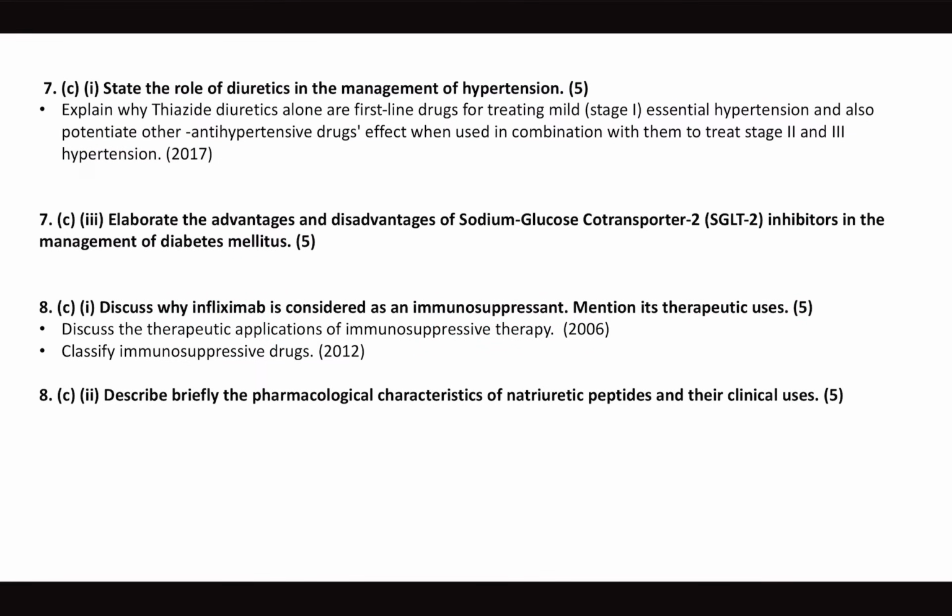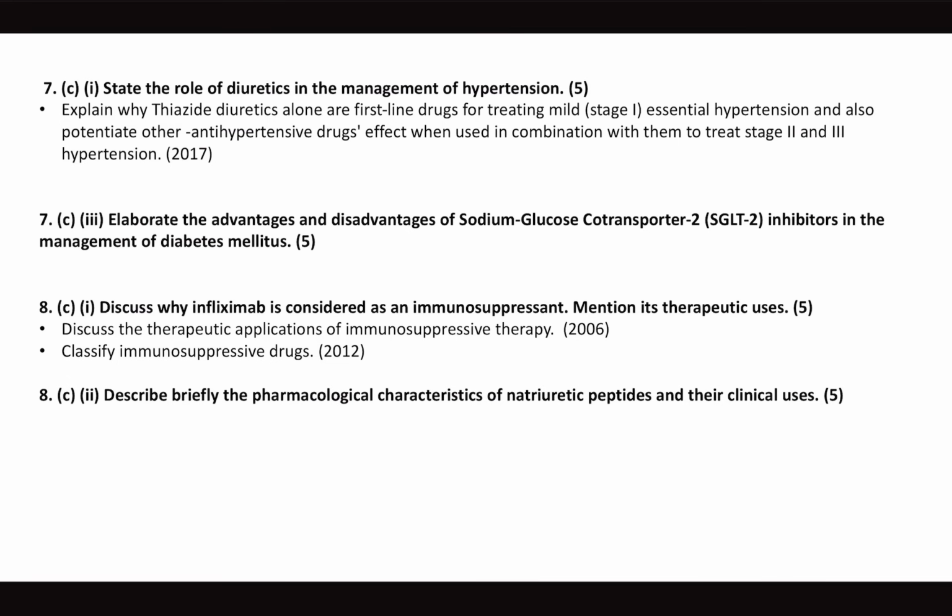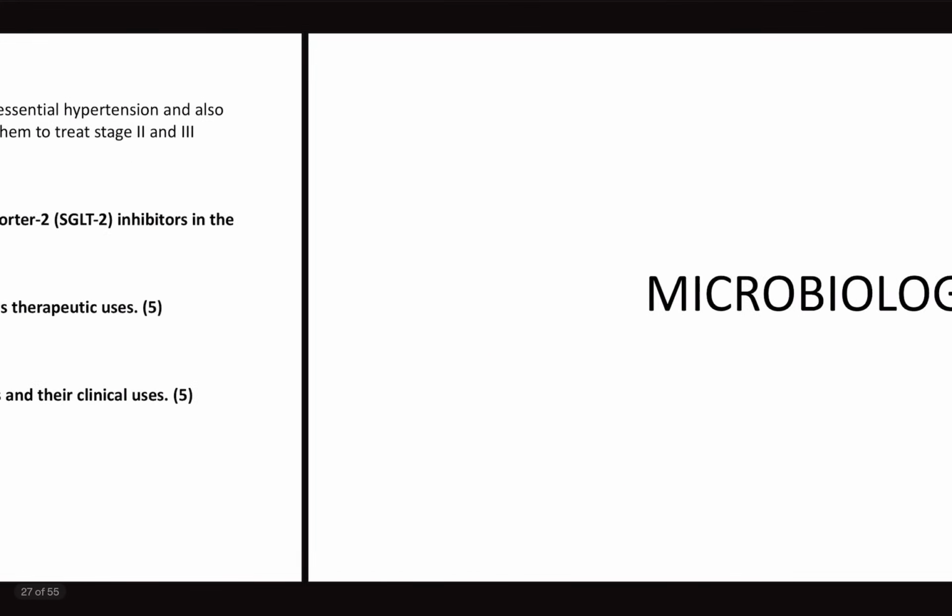So anti-cancer drugs and immunosuppressants are part of syllabus. We learn about sirolimus, we learn about cyclosporin, we learn about corticosteroids. The new drug which is added here is infliximab. Now, pharmacology of natriuretic peptides. We'll discuss anti-cancer drugs. Along with that, we will discuss anti-hypertensive drug therapy and what are the new drugs as a part of our course. Okay, new content will be added in the video course this time.